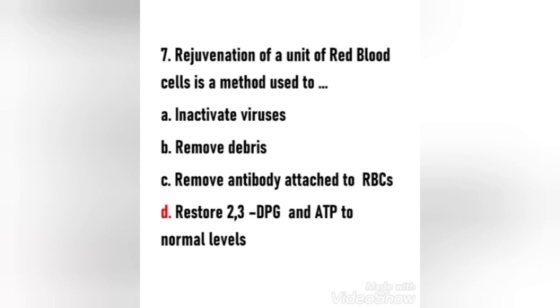RBC rejuvenation is a method used to increase levels of 2,3-DPG and ATP in RBCs. This process requires incubating the RBCs with a rejuvenation solution and subsequent washing. Standard blood bank protocols use a COP 2991 cell processor, which requires several hours of preparation.